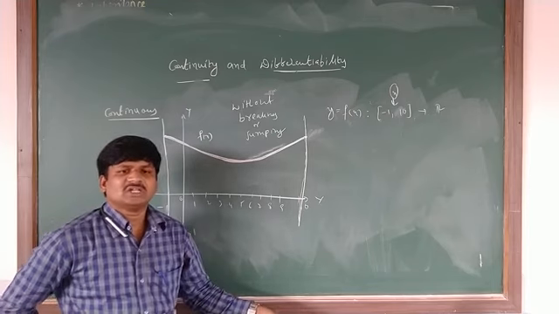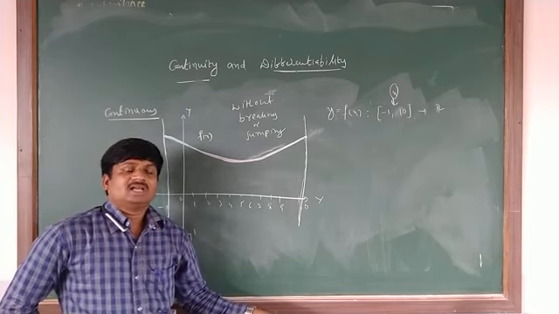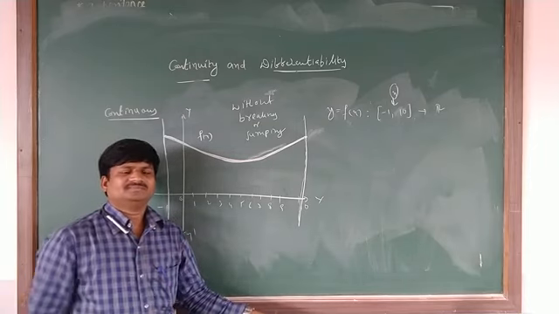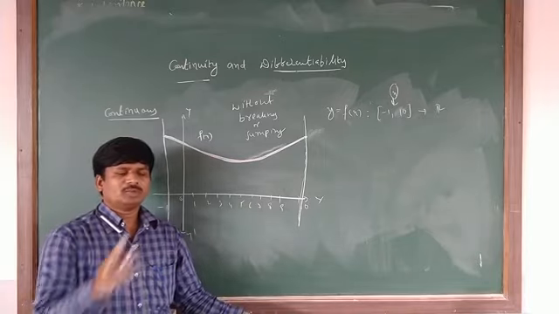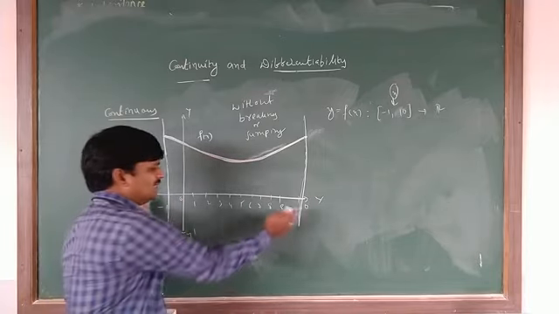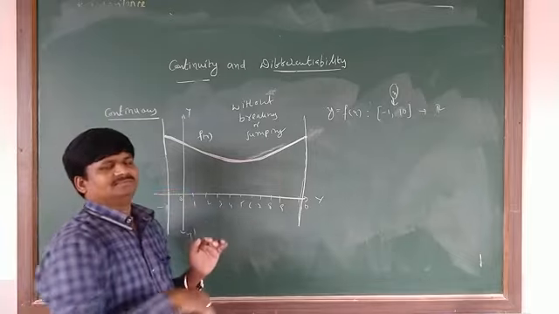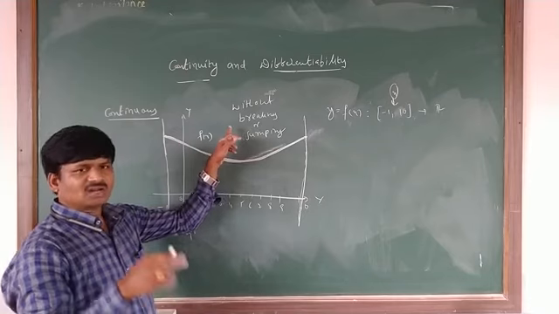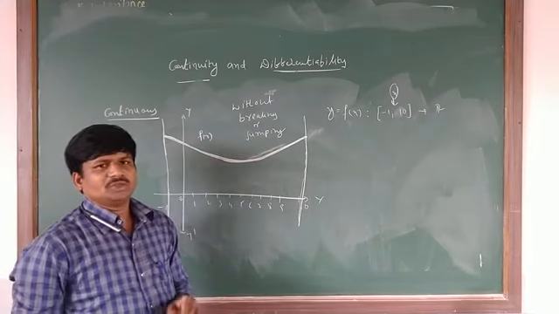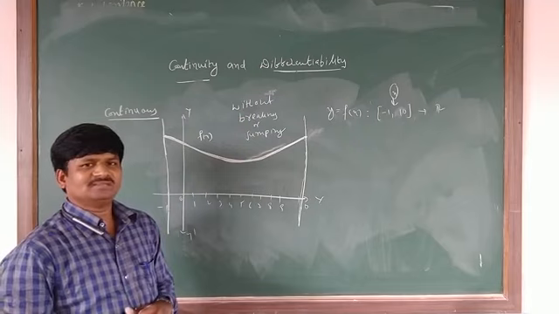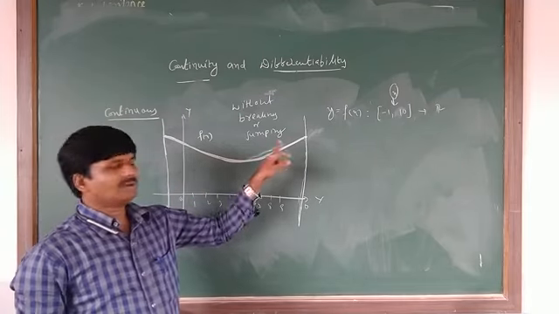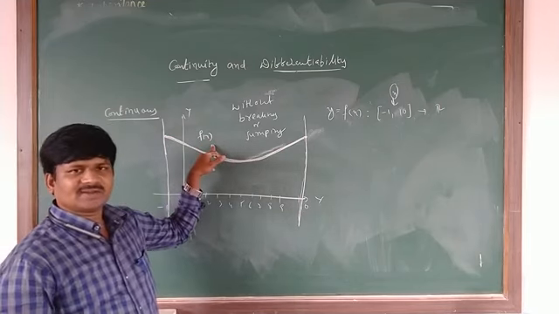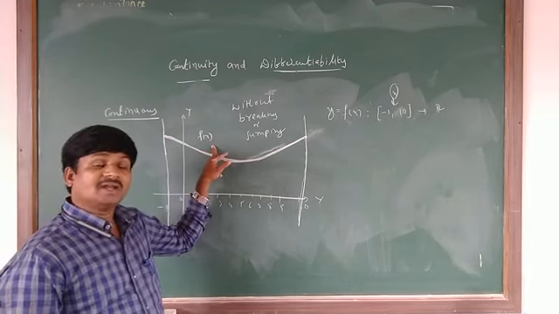When you say a function is a continuous function, the curve is without breaking or without jumping in its domain only. No need to go outside of the domain. In its domain, if the curve is drawn without jumping or without breaking, then that curve is nothing but a continuous curve. Then the curve means nothing but the function, and that function is a continuous function.